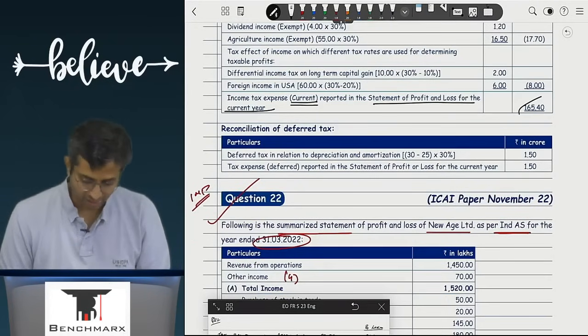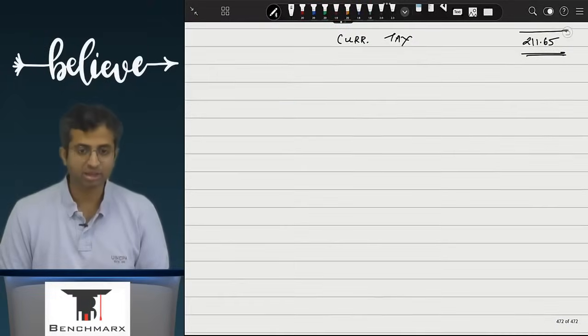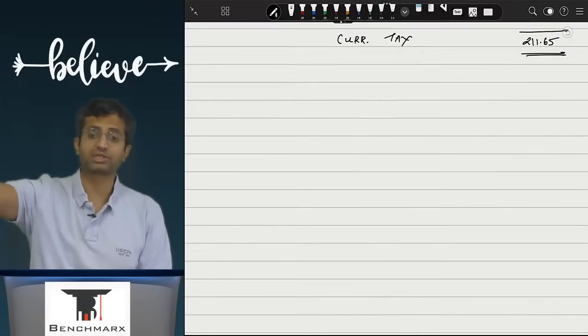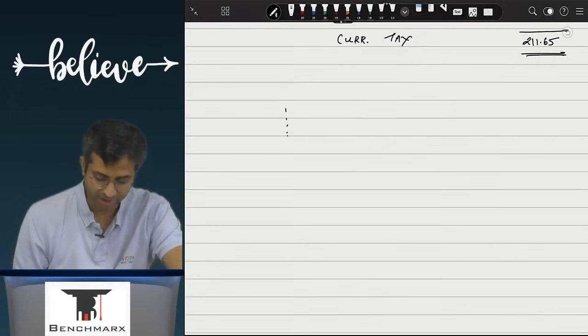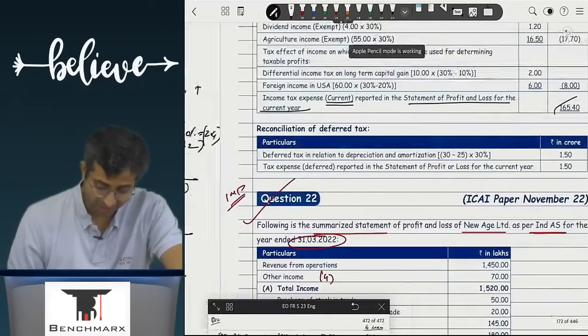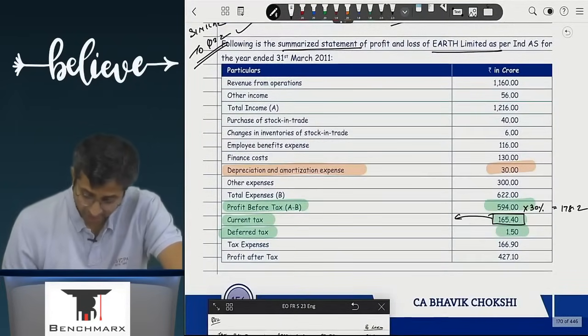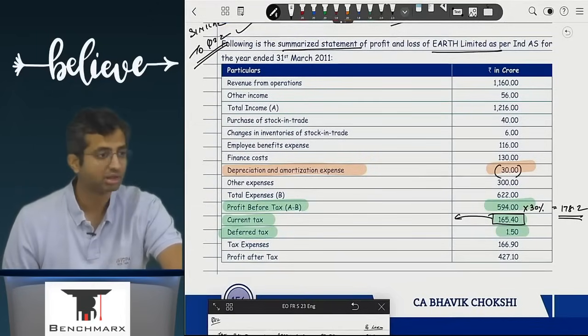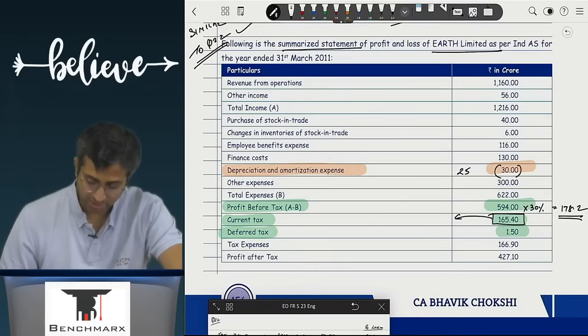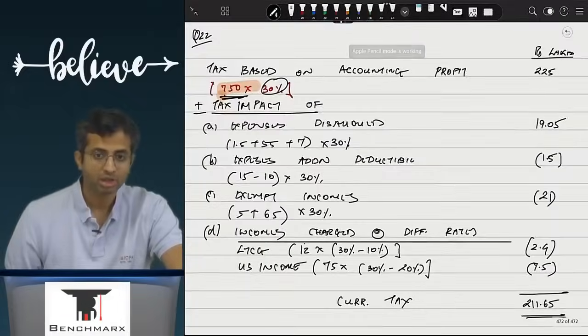Ideally, additionally, one should have said that in the income tax, I will have a separate deferred tax adjustment. So ideally, after doing all of these adjustments, when you calculated your tax of 178.2, in that calculation 30 was deducted, but ideally as per income tax only 25 would have been deducted. Yes or no?